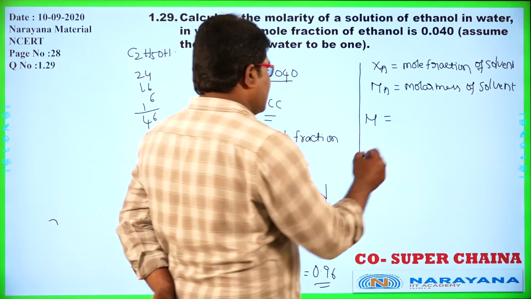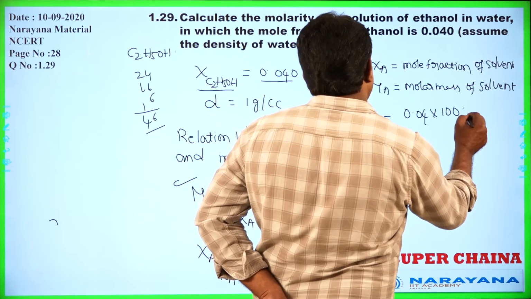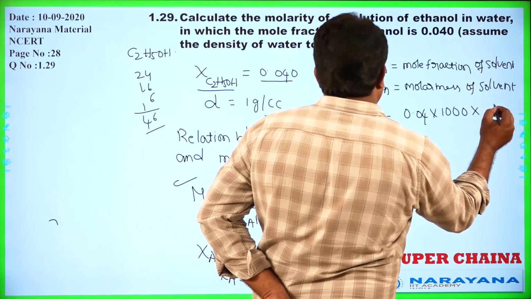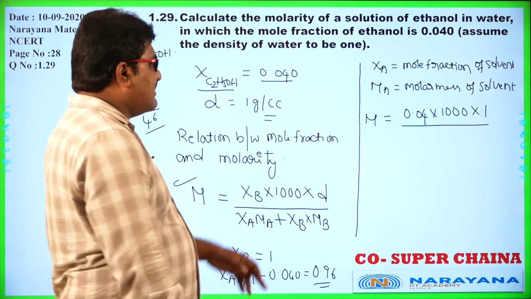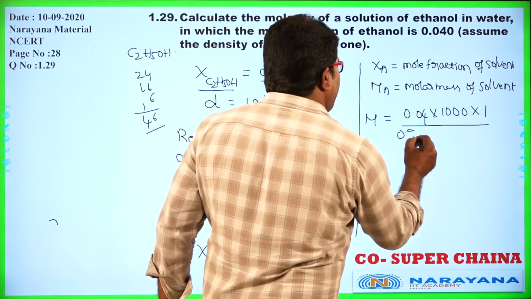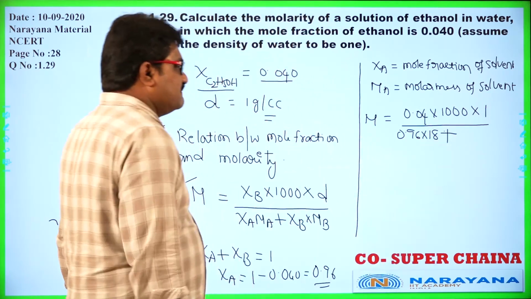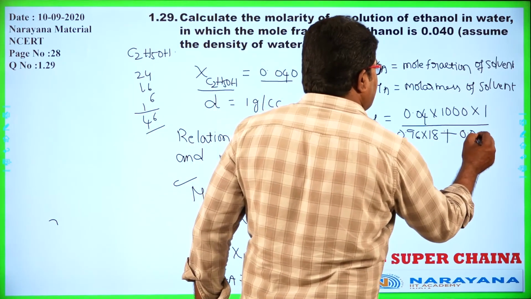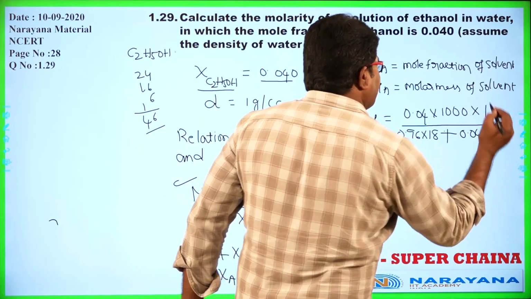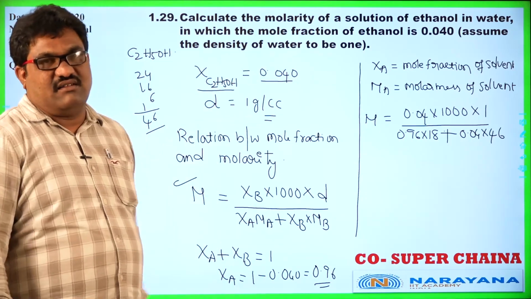XB, the mole fraction of the solute, is 0.04, into 1000 into density 1 gram per cc, divided by mole fraction of solvent into molecular weight, 0.96 into 18, the molecular weight of water, plus mole fraction of solute into molecular weight, 0.04 into 46, the molecular weight of ethyl alcohol.